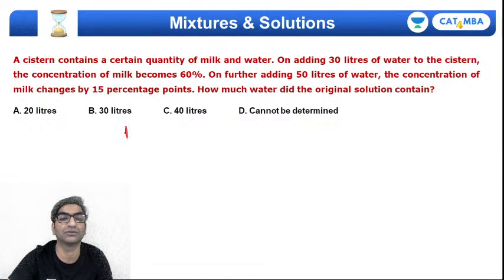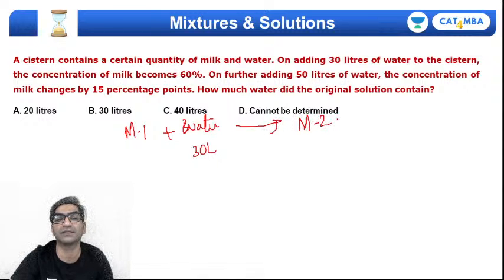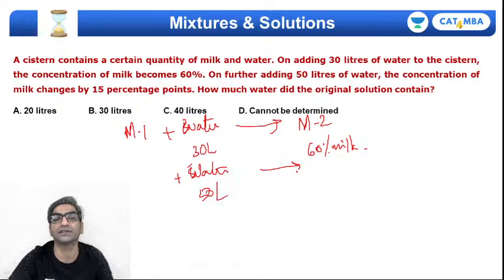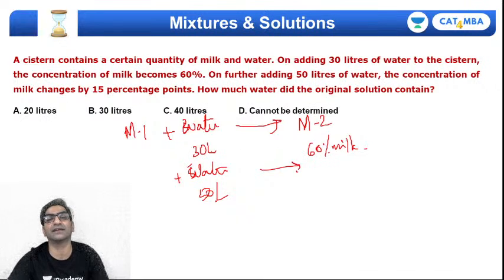So I have a solution, mixture 1, and to this 30 liters of water is added. So you're adding water to it, 30 liters, and you're told that the second mixture that you create has 60% milk. Instead of 30 liters of water, if you added 50 liters of water, then the concentration, obviously if you're adding less water, the concentration will not decrease by as much. So if it's become 60% on adding 30, then on adding more water it should become less than 60.